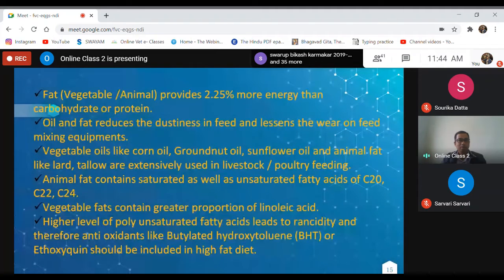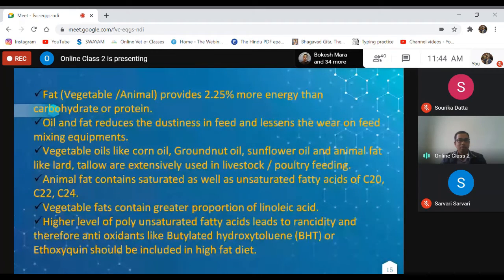So these are also advantages of incorporating fat. Vegetable oils like corn oil, groundnut oil, sunflower oil, and animal fat like lard and tallow are extensively used in livestock and poultry feeding. Any vegetable oil you can use, or lard and tallow also we can use, or we can incorporate in livestock as well as poultry ration.